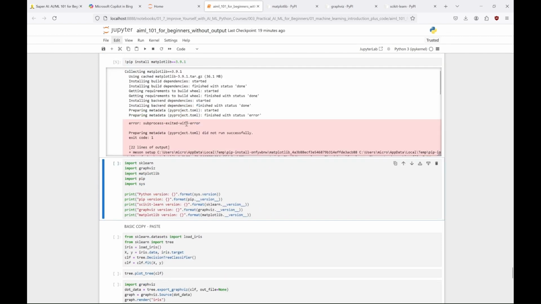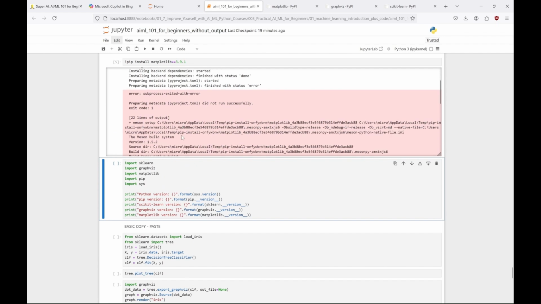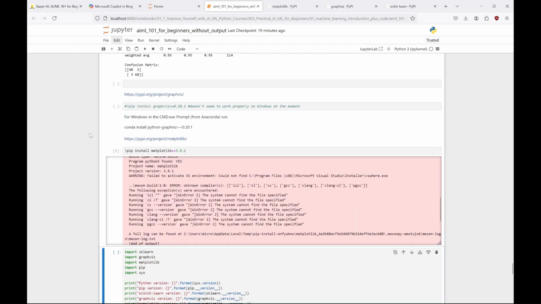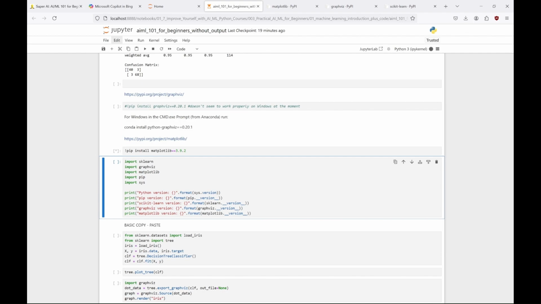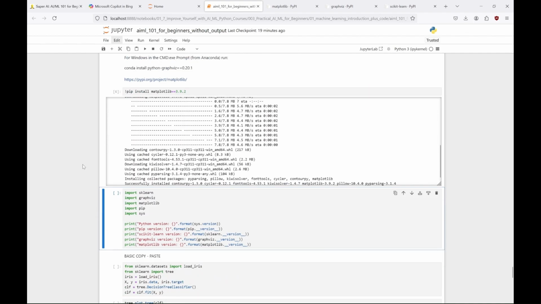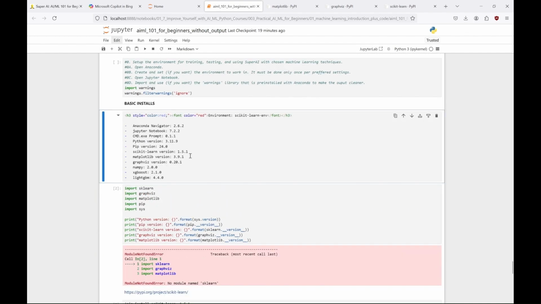Oh, okay, so there is a problem. That's not great. Let's try to install the newer version instead. 3.9.2. Maybe it won't cause any problems. Fingers crossed. Yay, now it worked. Let me just change it in our documentation then. It's important to have it up to date.